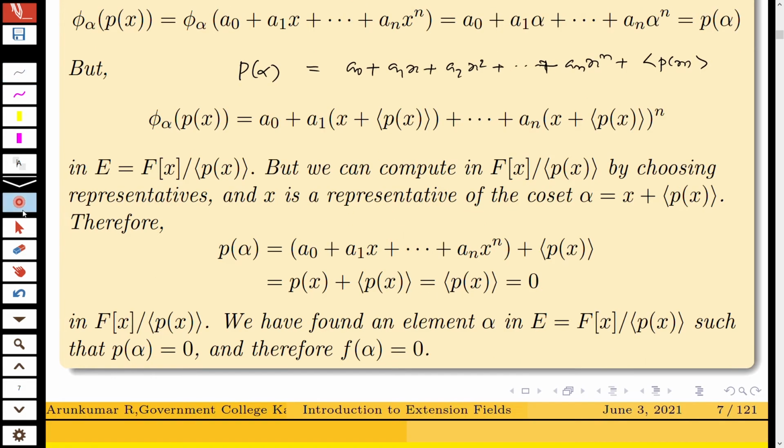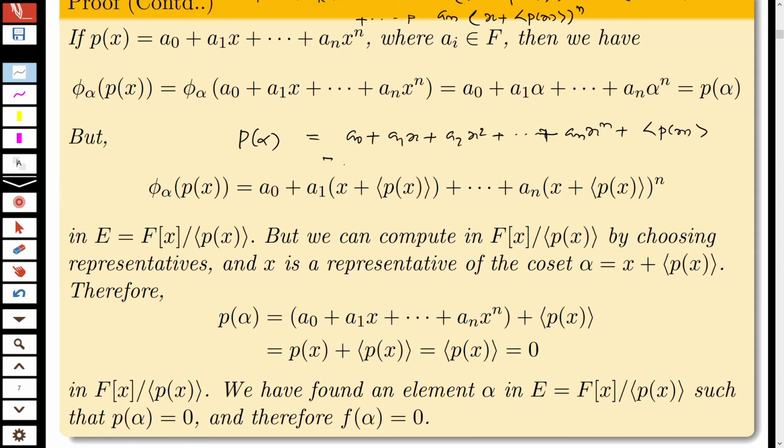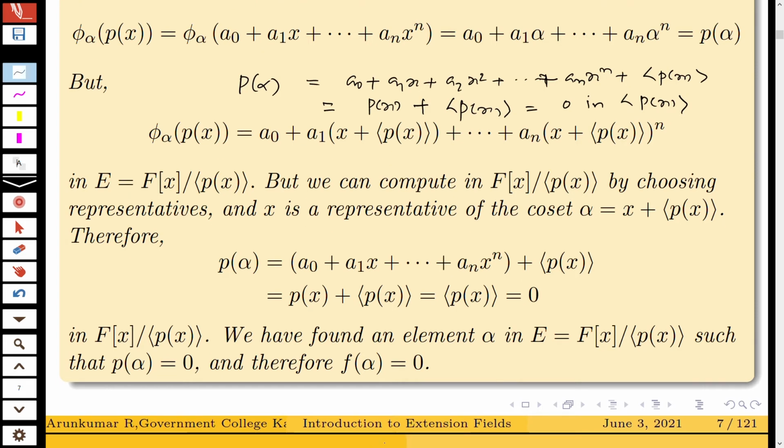So p(alpha) is equal to a0 plus a1x plus etc. plus an x raised to n plus the ideal generated by p(x). You know that this is equal to p(x) plus the ideal generated by p(x). So that is actually 0. So p(alpha) is equal to p(x) plus the ideal generated by p(x), that is simply the ideal generated by p(x). So that is equal to 0 in F[x] by the ideal generated by p(x).